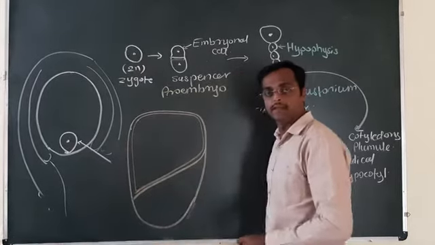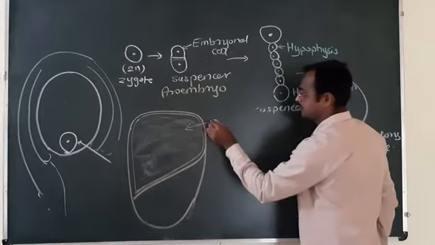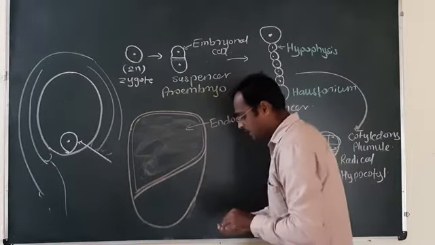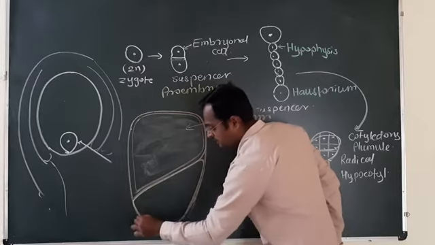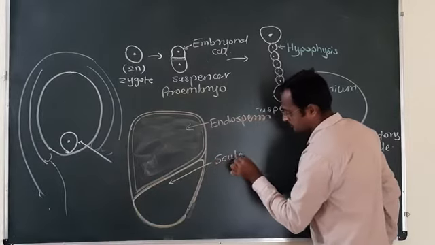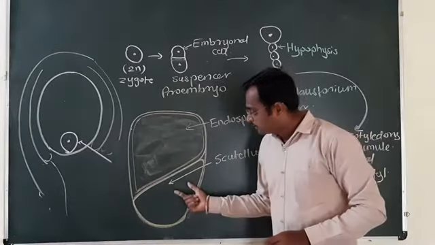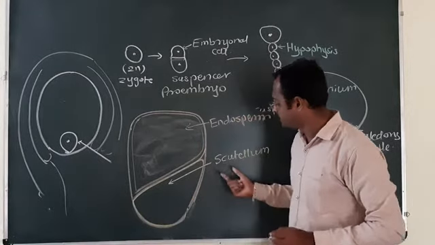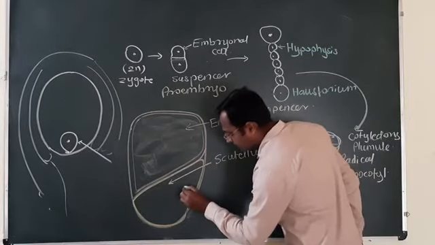Here are the fruit wall and the seed coat. Here it is the endosperm in the maize grain. And this is the single shield-shaped cotyledon. It contains the single shield-shaped cotyledon. This is called as the scutellum. The shield-shaped cotyledon is called as the scutellum. The single cotyledon is present in the monocot. The shield-shaped cotyledon in the maize is called as a scutellum, and this scutellum at the lateral side contains the